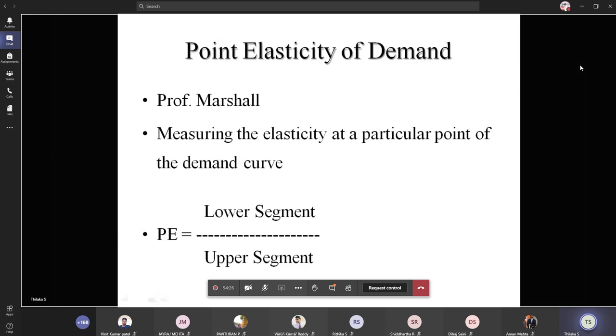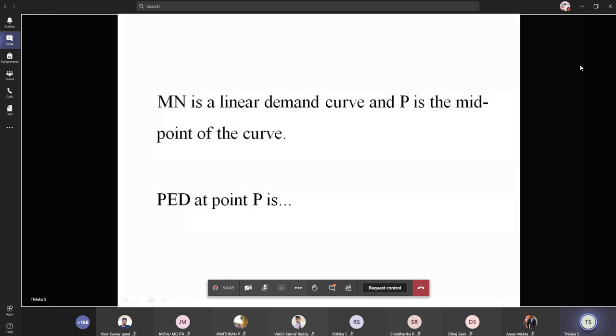Here the formula for point elasticity is equal to lower segment divided by upper segment. The value of the lower segment is divided by the upper segment. If the values are given, you can calculate the value and find out the elasticity of the particular commodity which was given. And here we just have the alphabets.